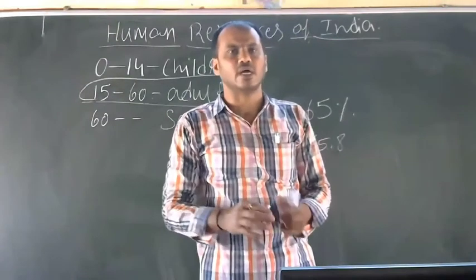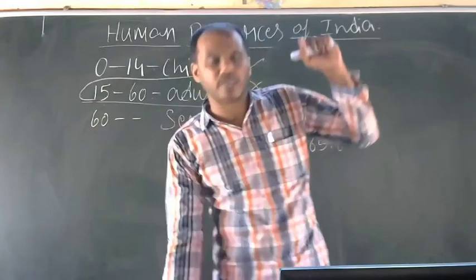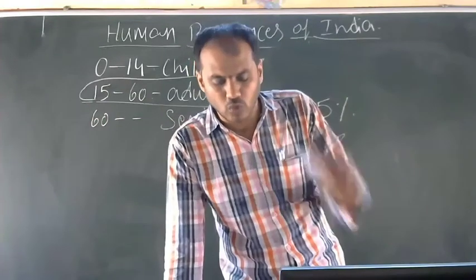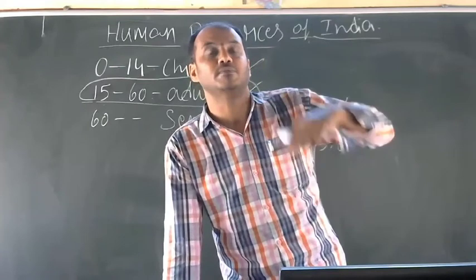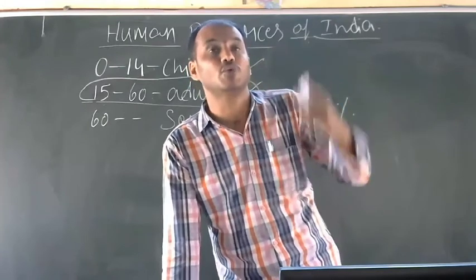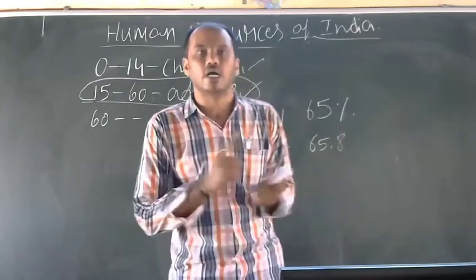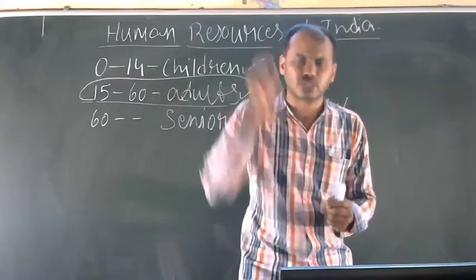Our country is overpopulated. Food production increased to 252 million tons in 2015-16. Problems like poverty, hunger, and malnutrition are still active in India.